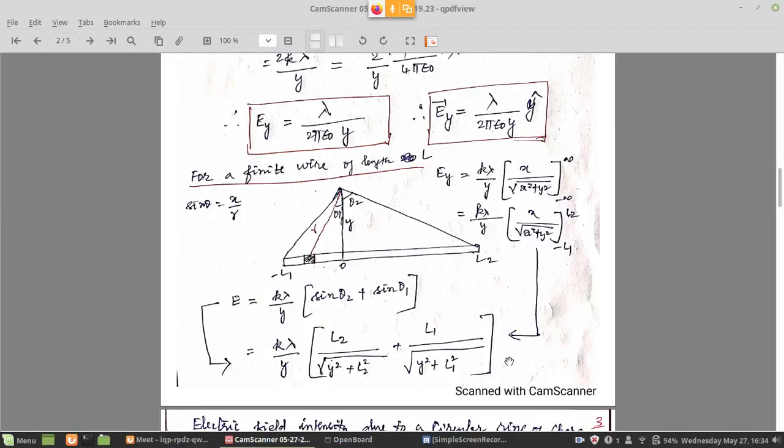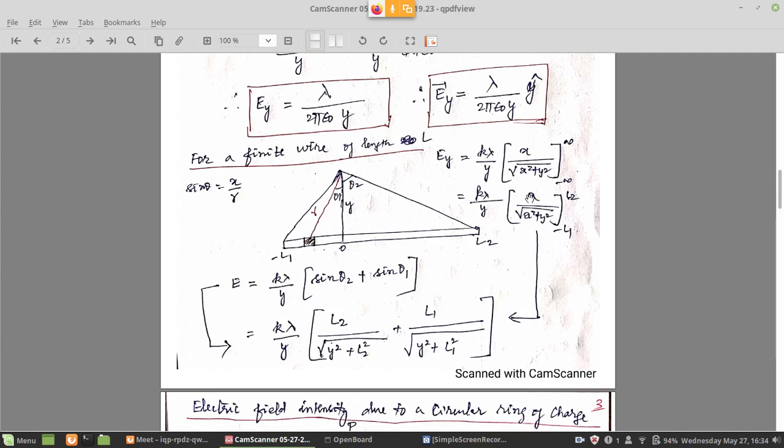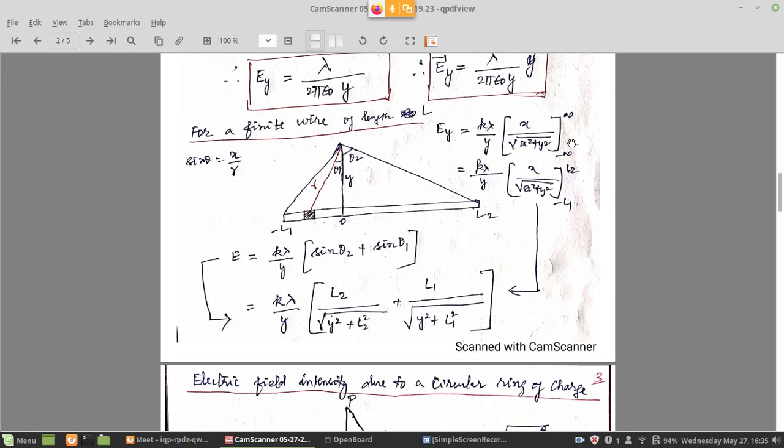So for that, if I substitute the limits, you can see that for x I am initially putting L2. So L2 divided by the square root of y square plus L2 square, minus of minus L1, so plus L1 divided by the square root of y square plus L1 square. So instead of x square, I am putting L2 and L1 here. Squaring will get rid of the minus sign, and in the numerator minus of minus will become plus. So this is the direct result I can get for a finite wire.